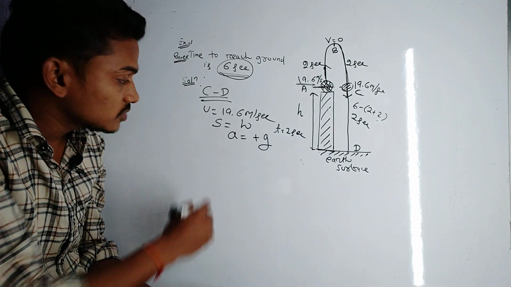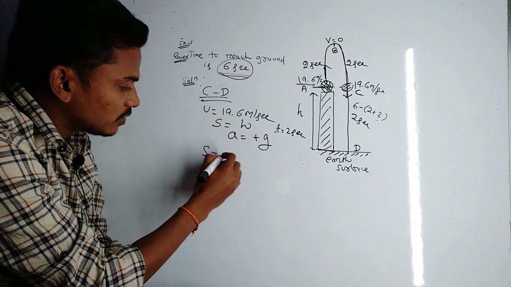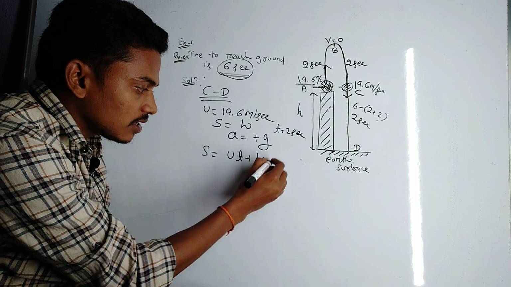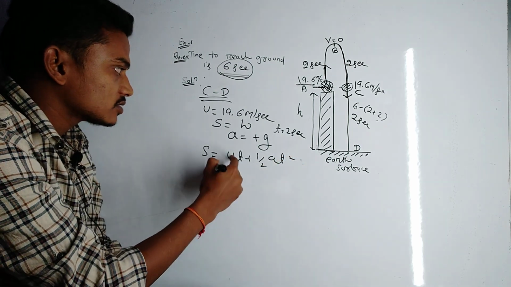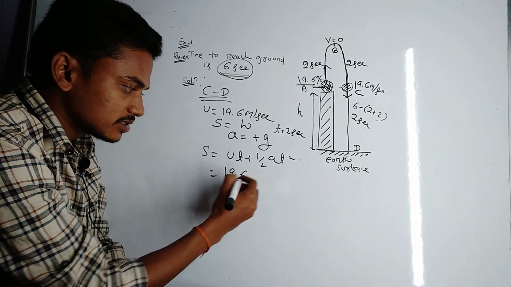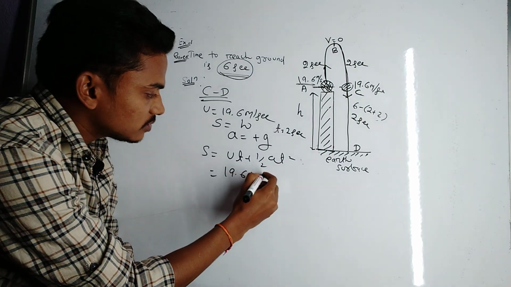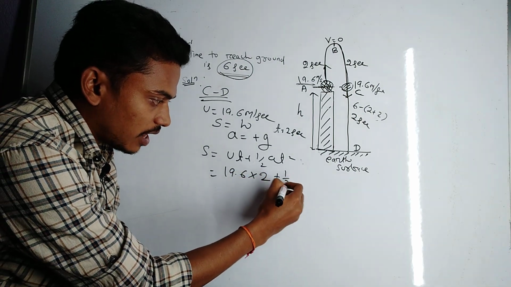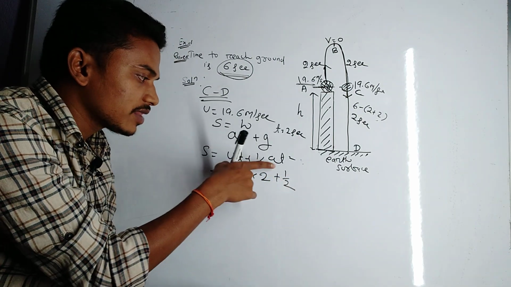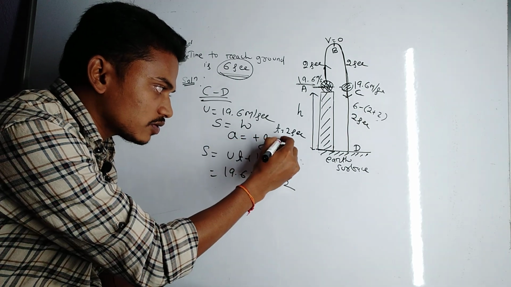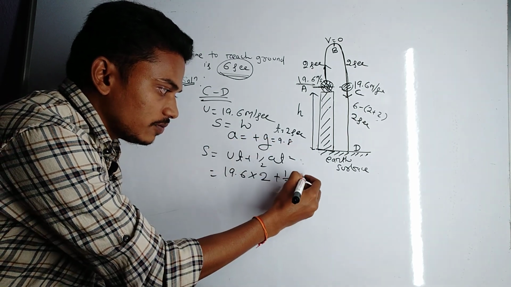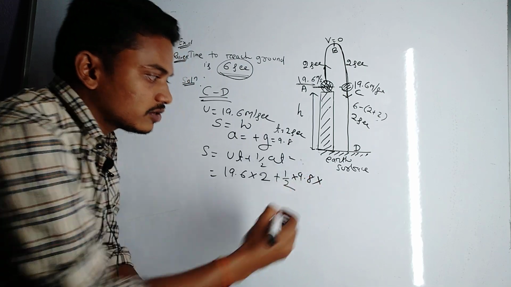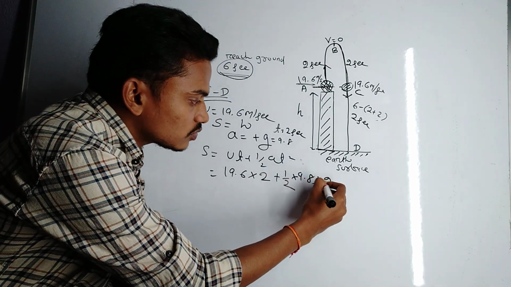Okay, so you can use the relation s equal to ut plus half a t square. So u is 19.6 into time t, which is 2 seconds, plus half into the acceleration due to gravity, a equal to plus g, that's 9.8, into t square. T is 2, so 2 square.